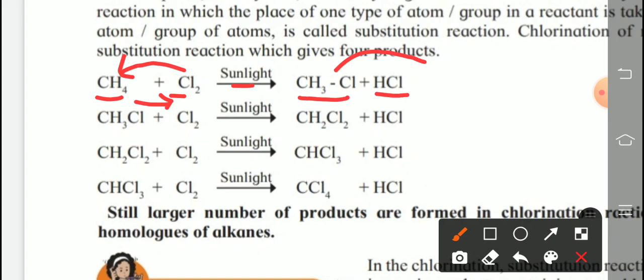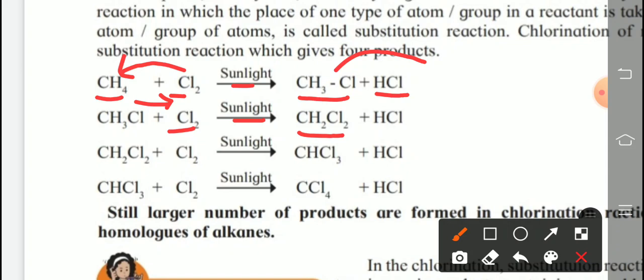Now continue the reaction. Now CH3Cl, this chloromethane, again reacts with chlorine in presence of sunlight, then the second hydrogen is replaced by one more chlorine atom. So CH2Cl2, dichloromethane. Dichloro means 2 chlorine atoms present here, dichloromethane is the IUPAC name.